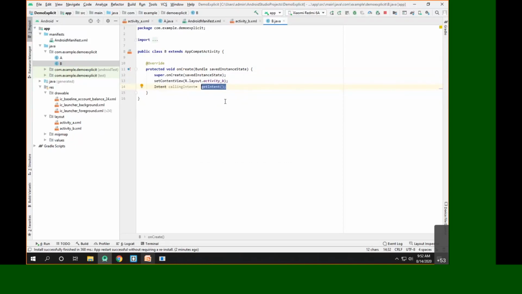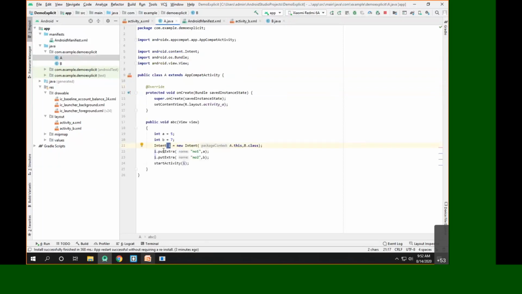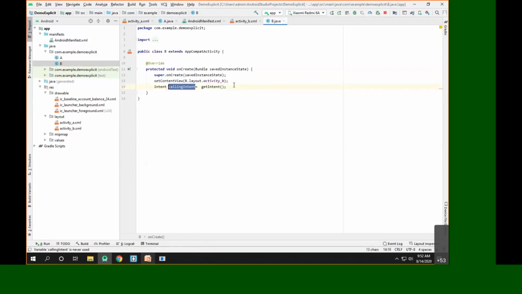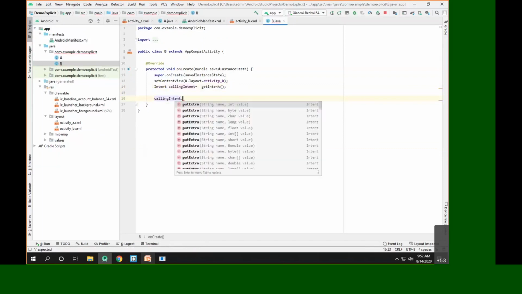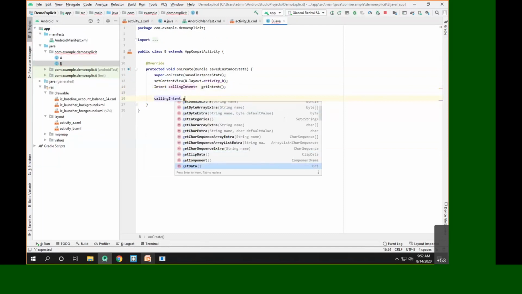Now we have the reference of the calling intent, and for this intent we have given two extra values with putExtra. Now we have to get these extra values. So I can write callingIntent dot, and type G. All the methods starting with G are available.